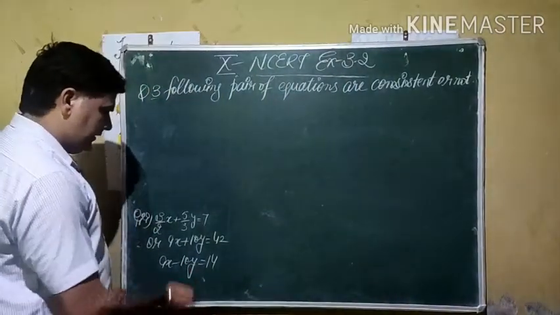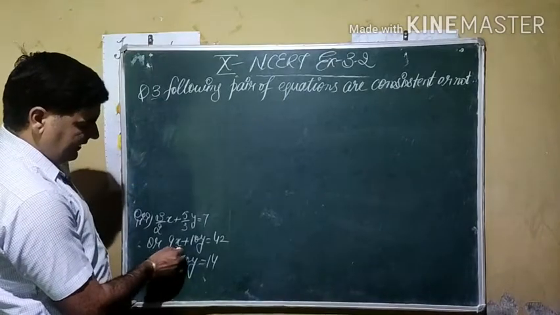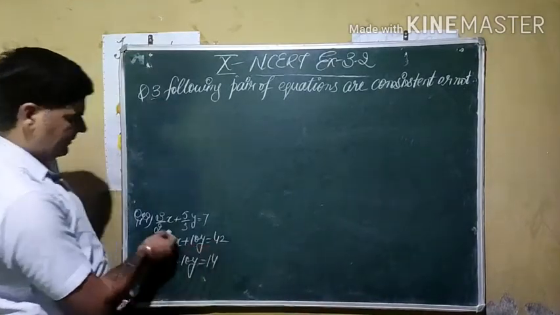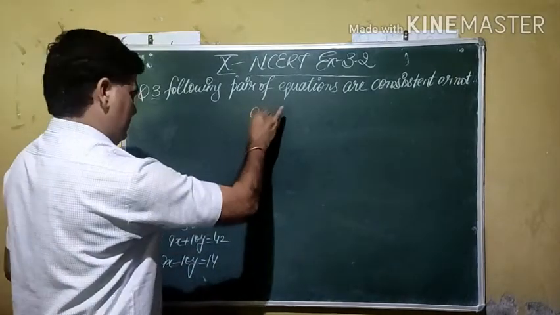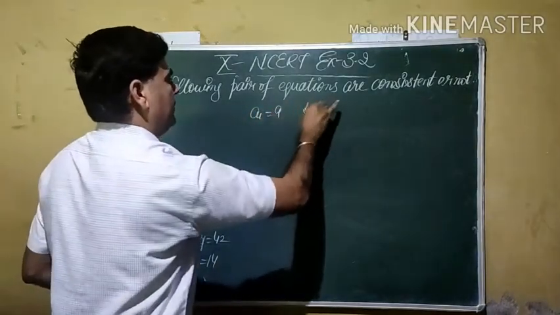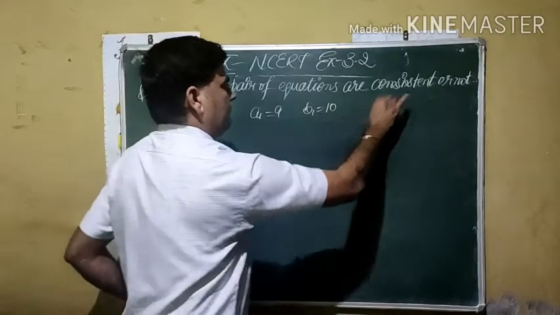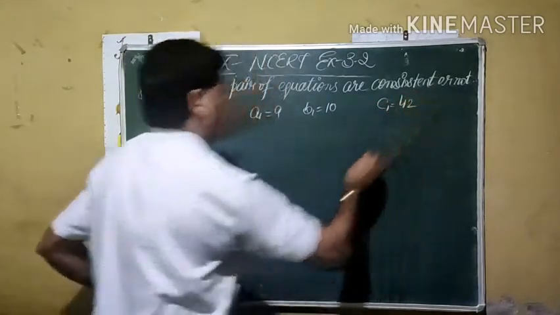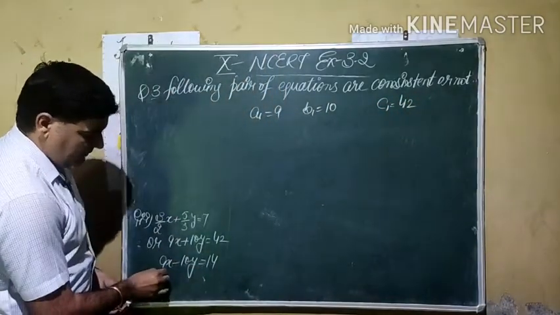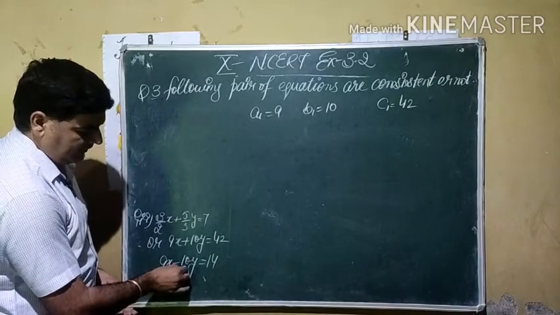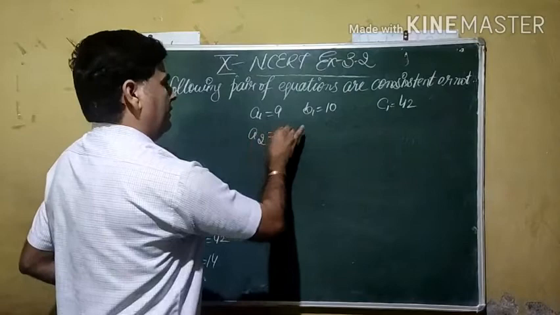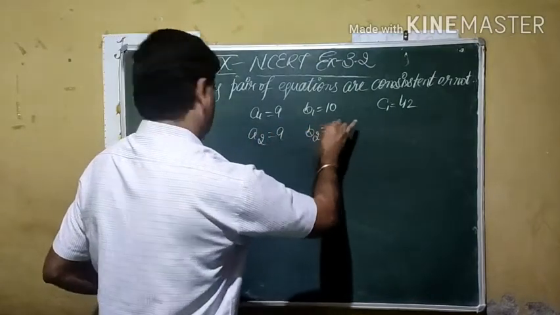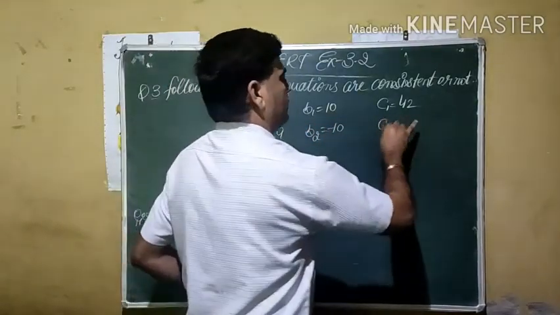Same way, now we see our third part. Here the equation is 9x plus 10y is equal to 42 after simplification of fraction by LCM. So here A1 becomes 9, B1 becomes 10 and C1 is given by 42. And if you see here, A2 is given by 9, B2 is given by minus 10, C2 is given by 14.